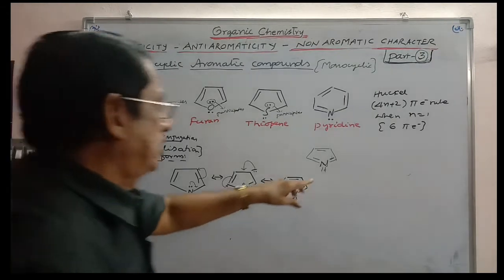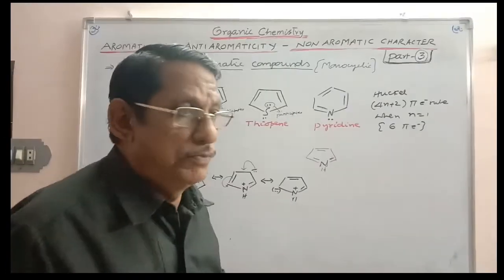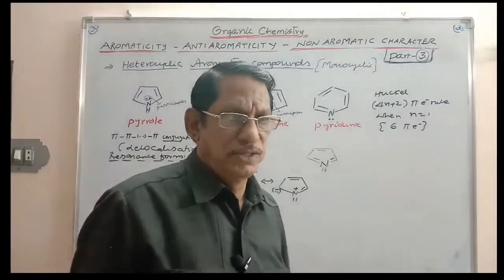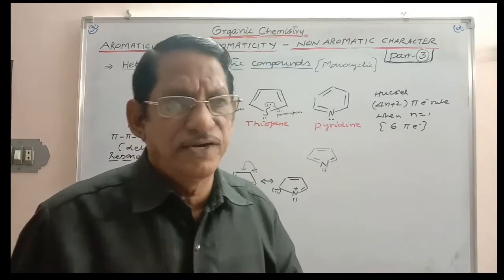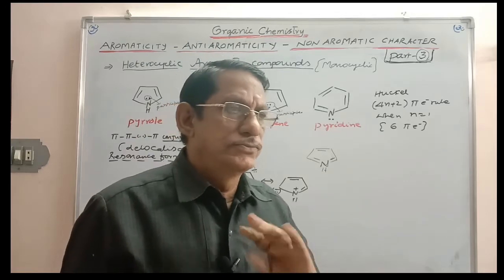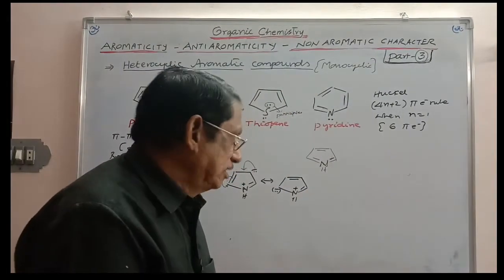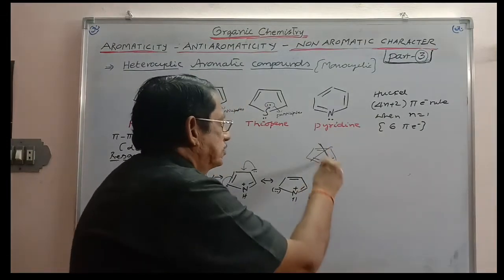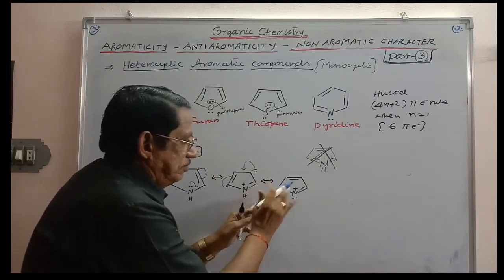So, this nitrogen is having 1, 2, 3, 4, 5 bonds. Nitrogen carrying 5 bonds is impossible. It does not exist at all. Nitrogen can never form beyond 4 bonds. It is 5 bonds, and so this structure is not at all acceptable. This structure is not acceptable. And so, this charge remains this.